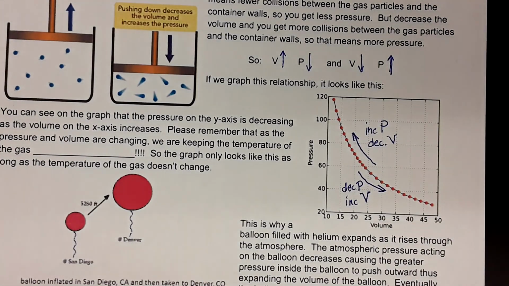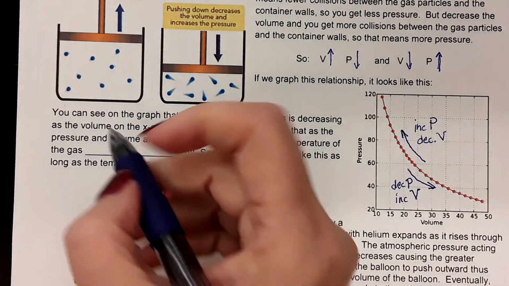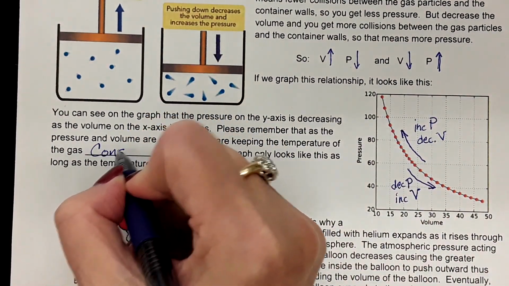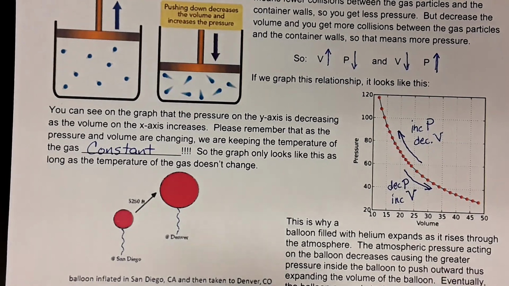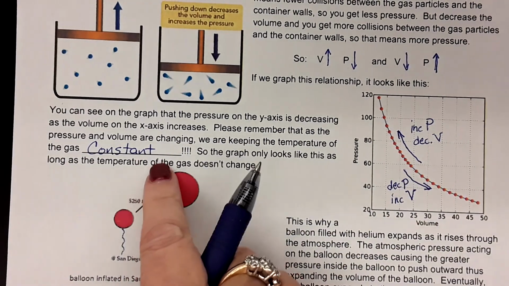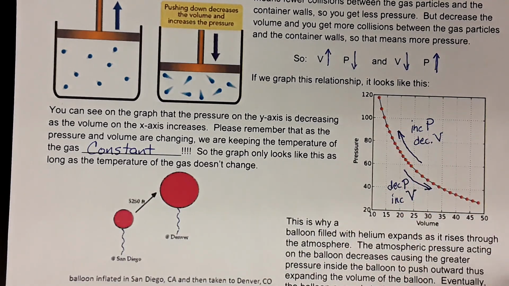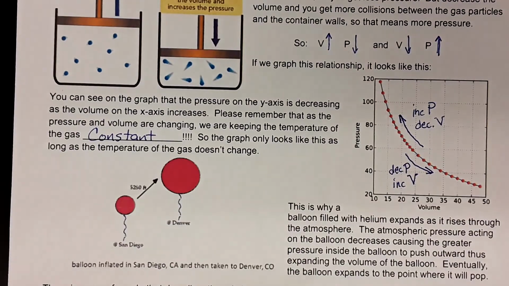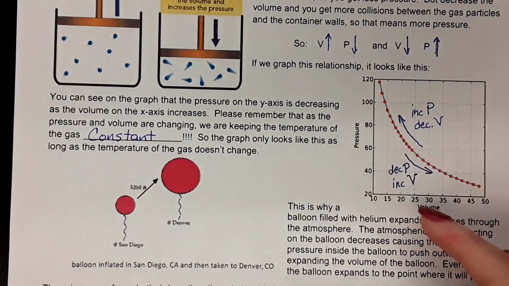All right, and please remember, as this is taking place, we are keeping the temperature of the gas constant. We're not changing the temperature, because if that happened, you really couldn't see, is it the temperature changing that affects this, or is it just one of these affecting the other? So you have to keep all the other variables constant when you're looking at just two of them.